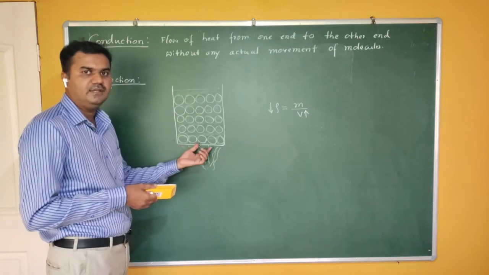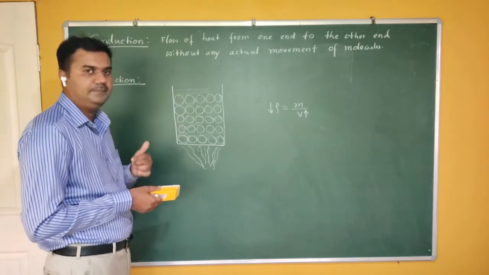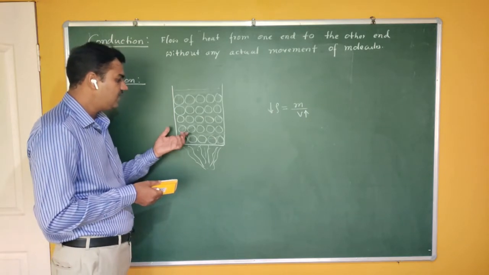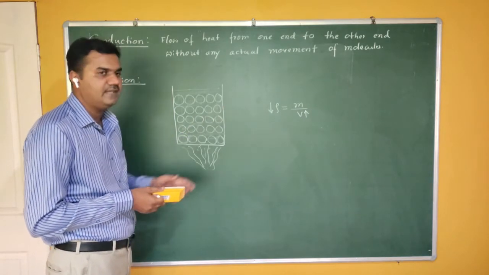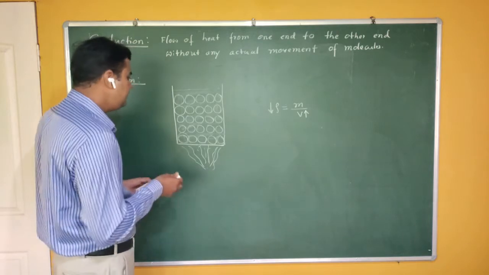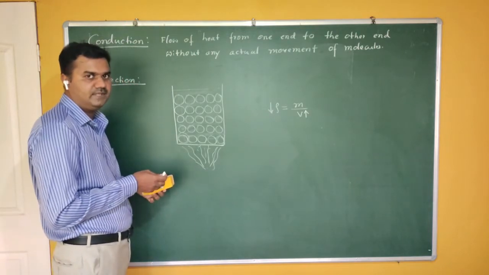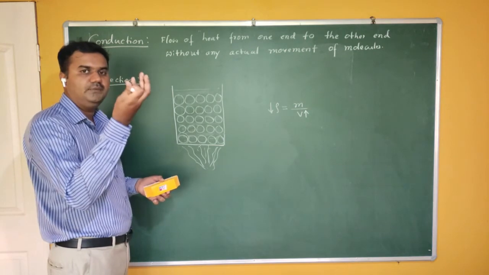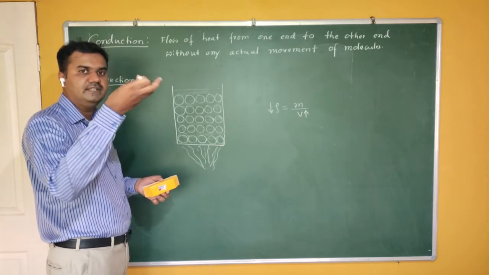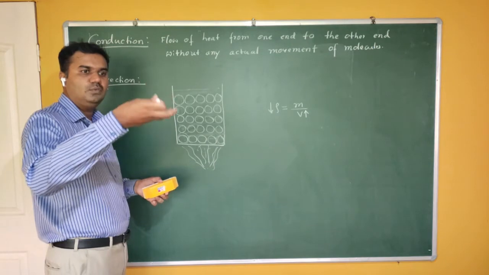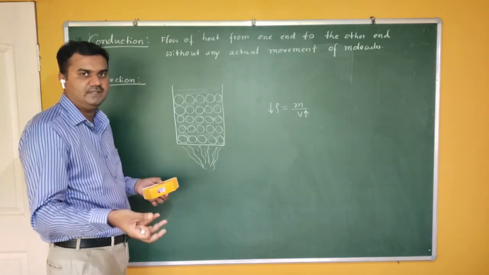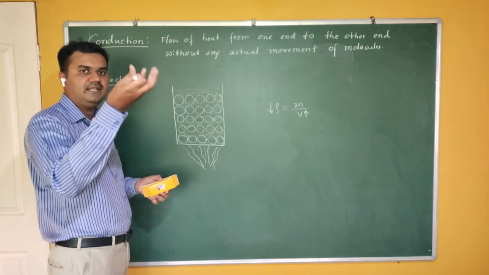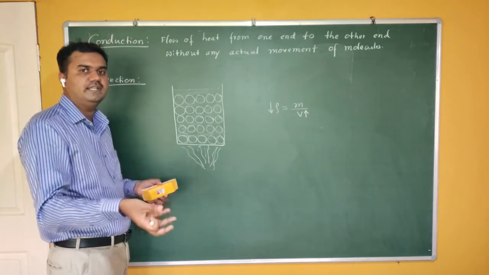Now when you heat this layer of molecules, their density decreases. You know that a material sinks only when its density is greater than the density of water. When its density is less than the density of water, it floats.